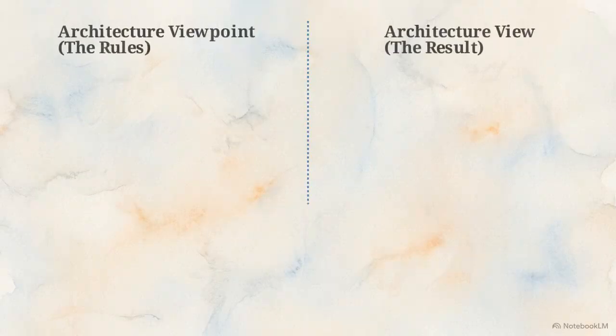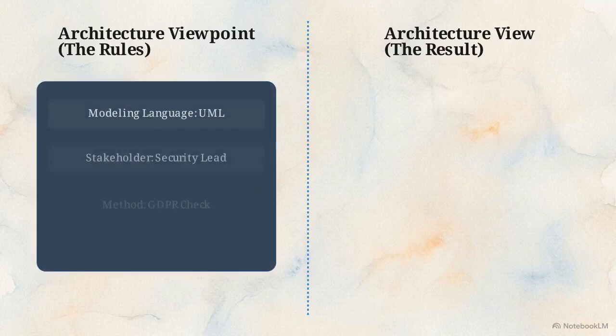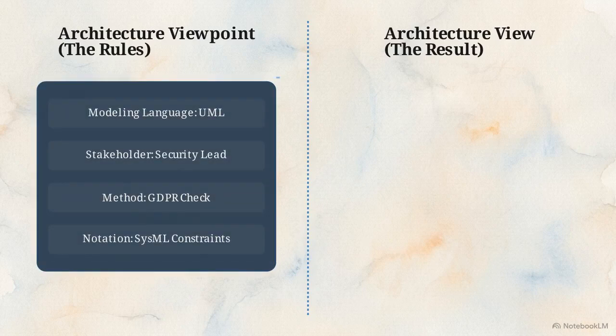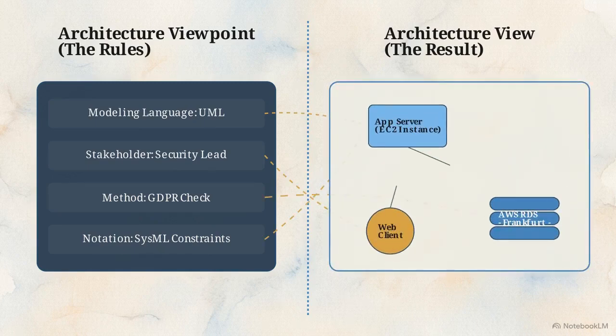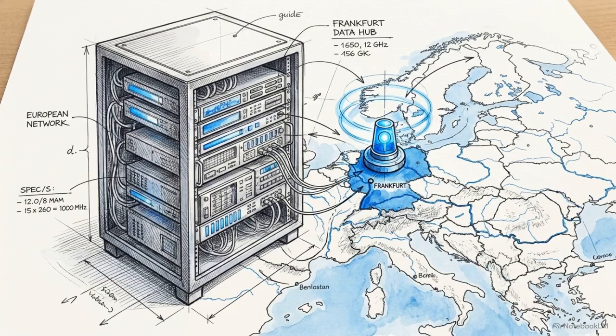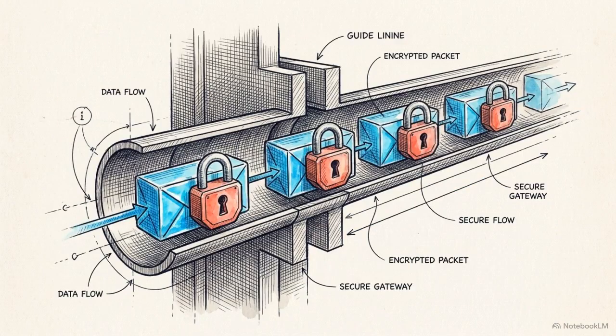This dichotomy is crucial. The architecture viewpoint is a strict rulebook framing a problem, dictating modeling languages and compliance matrices, not actual hardware. The second half is the architecture view, the concrete blueprint generated when applying these viewpoint rules to a real-world project. The view contains the tangible details, the specific AWS servers situated in Frankfurt, and the actual SHA-3 hashed data pipelines unique to the system you are building right now.